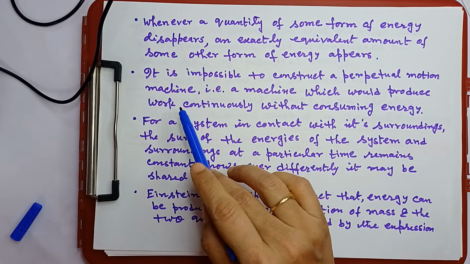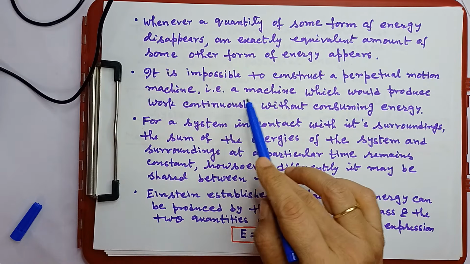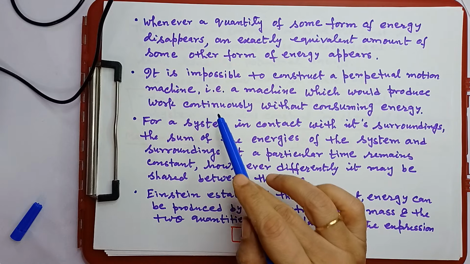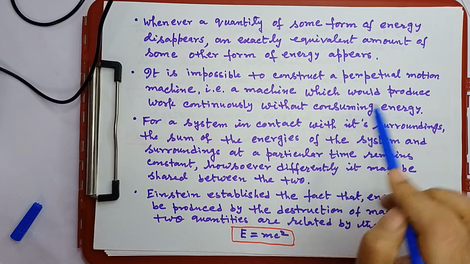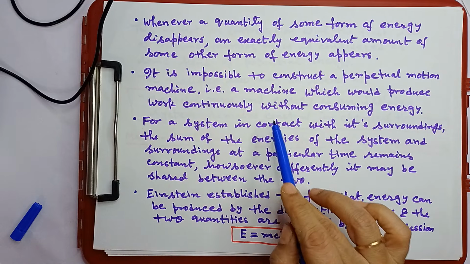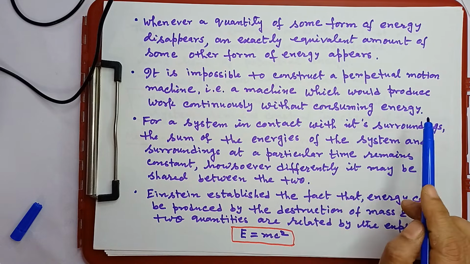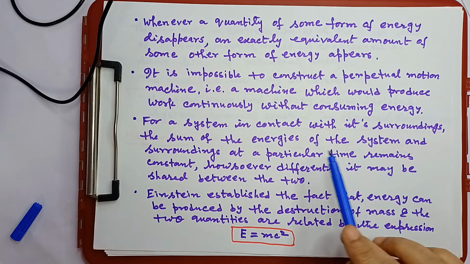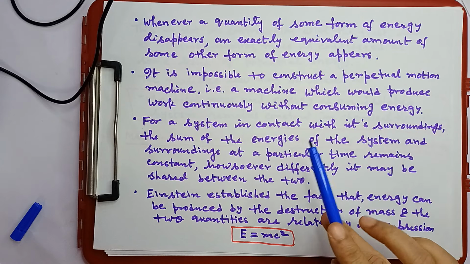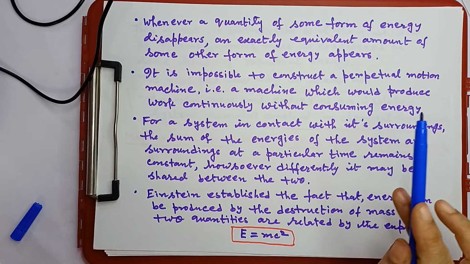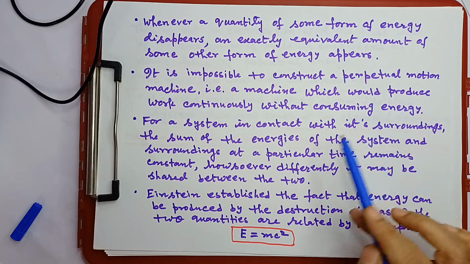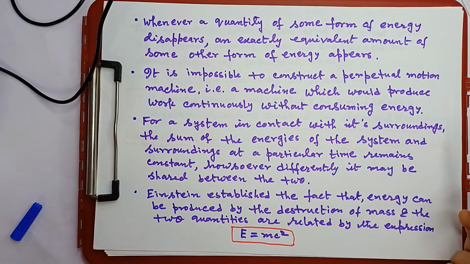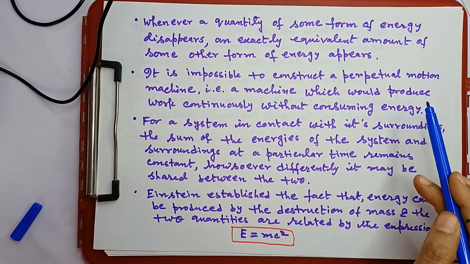Next statement: it is impossible to construct a perpetual motion machine, that is a machine which would produce work continuously without consuming energy. So no machine can produce work without consuming energy, because work is also one form of energy.